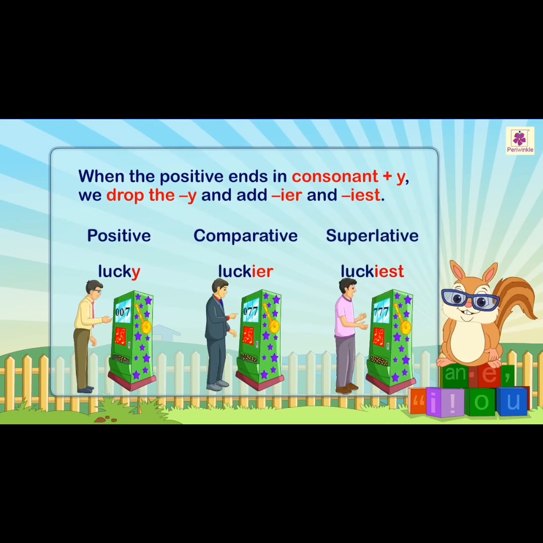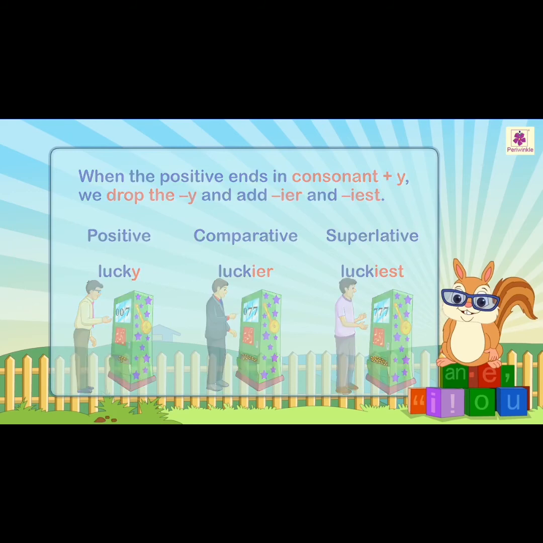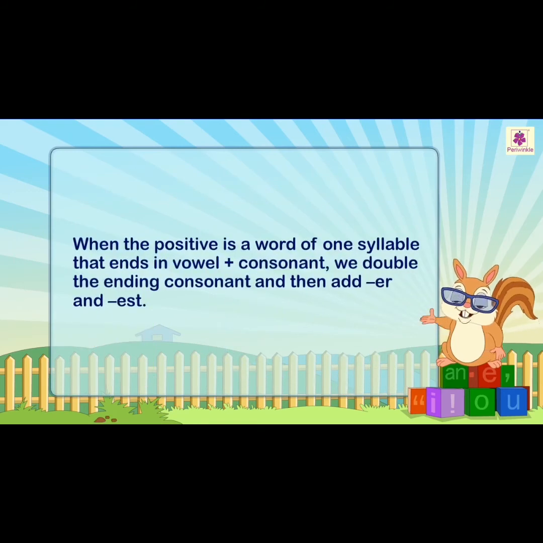Superlative: luckiest. Lucky, luckier, luckiest.